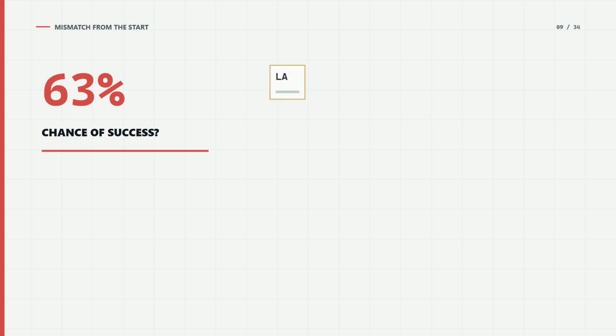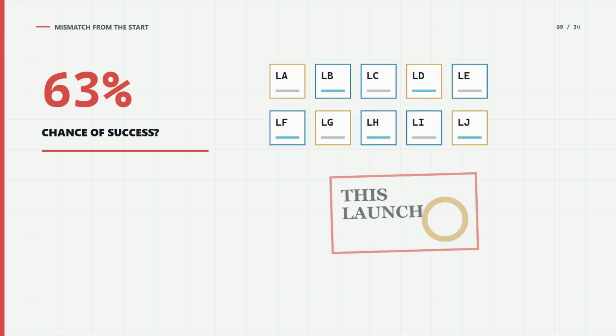Now consider the opposite case, a new product with a claimed 63% chance of success. The reference process might be 10 earlier launches, a customer survey, a manager's judgment, or a dataset containing only products that survived long enough to be measured. The target process is this launch with its own price, distribution, competitors, technology, and timing. The mismatch may exist before the first forecast is made. Earlier launches can still offer evidence, but they may not form a stable class that supports a calibrated 63%.